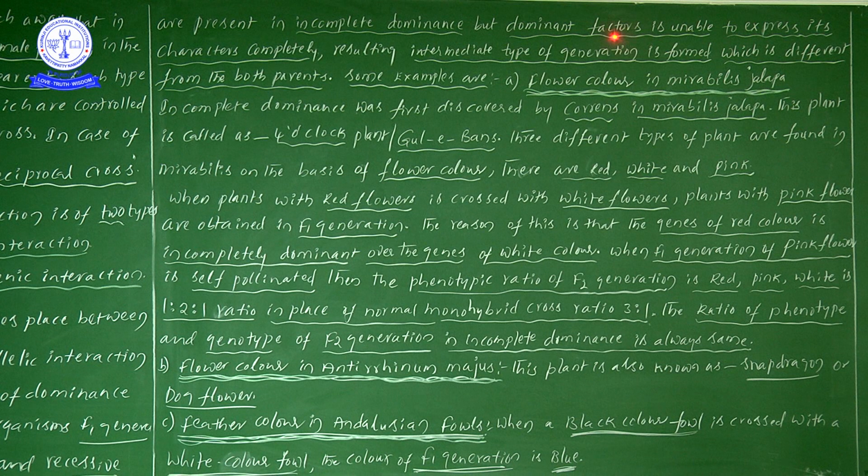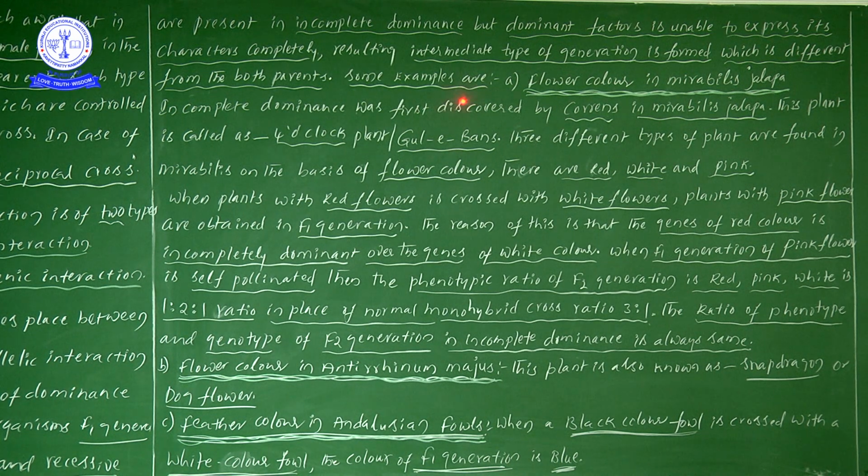But here, the dominant characters are unable to express completely, so an intermediate type of generation is formed. Just as when two people fight, a third person benefits, likewise here, between the fighting of both parental characters, a new character has emerged. That information is different from both parents, 100% not similar to either parent. We have to remember that point.